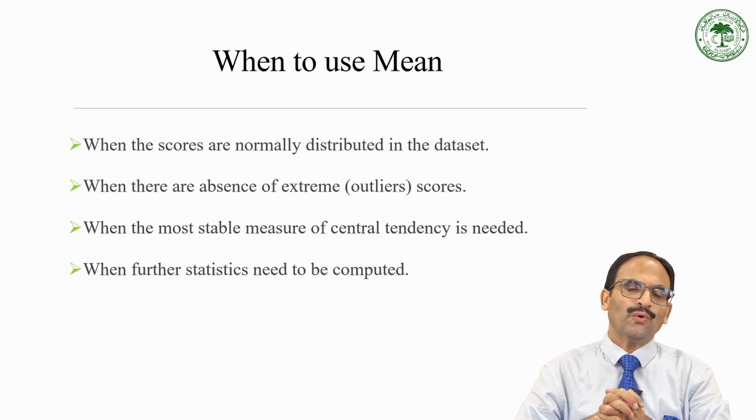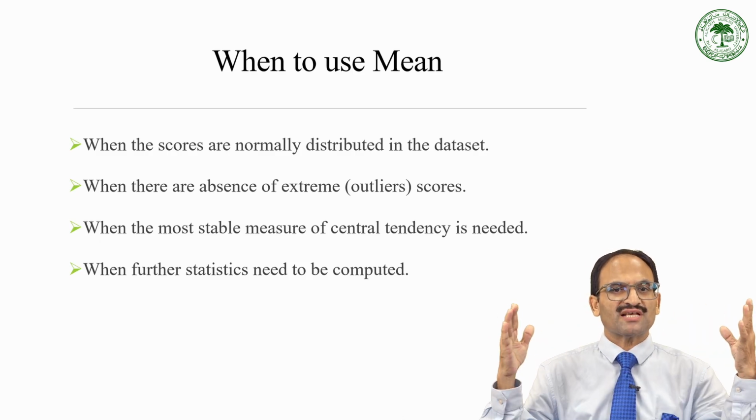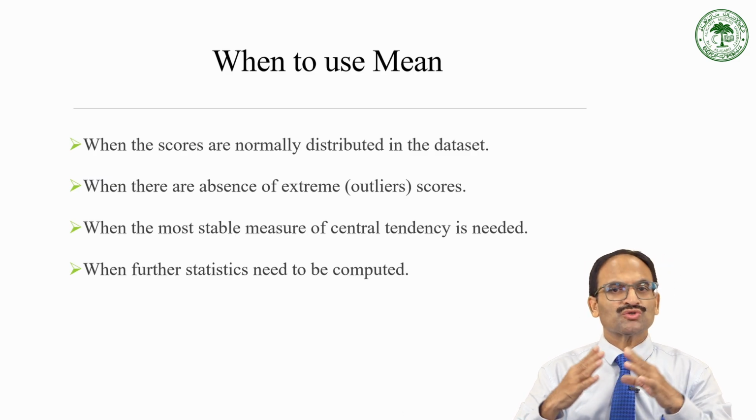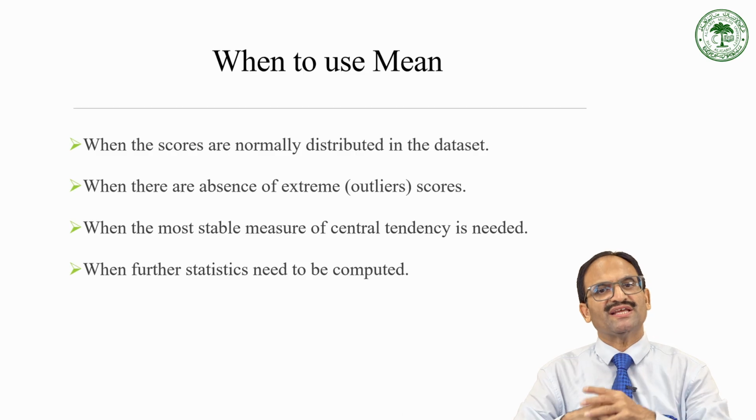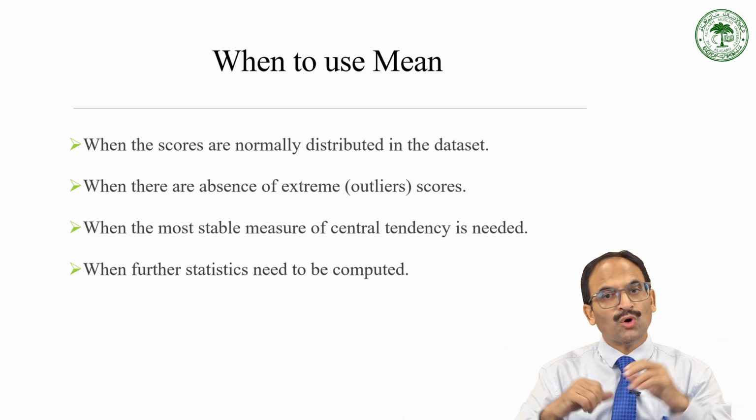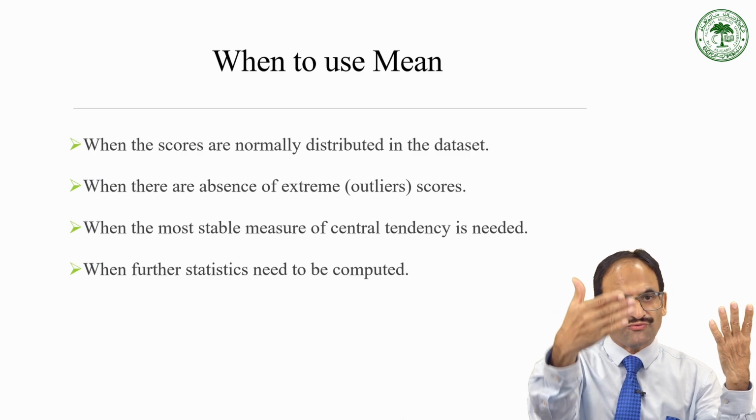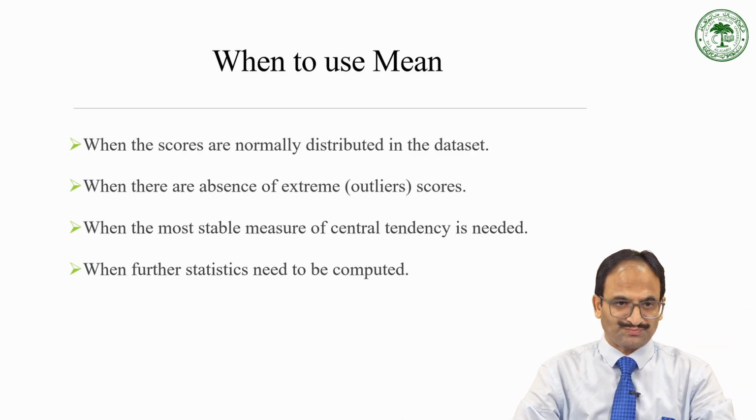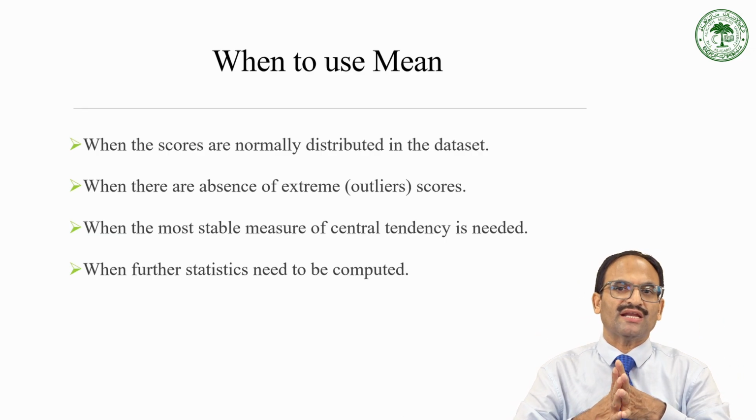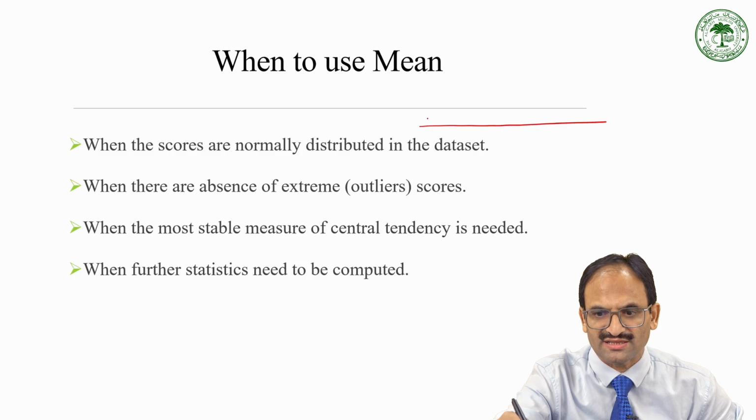It is very important to know when to use the mean. As I said in the beginning, so far as measures of central tendency are concerned, there are 3 ways: mean, median and mode. There are some situations in which the mean is very suitable, some in which the median is very suitable, and in some the mode is very suitable. So when to use the mean, I think through these 4 points you will be able to understand. First point, when the scores are normally distributed in a data set. So what is a normal distribution? Normal distribution is this.